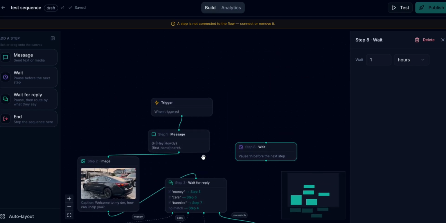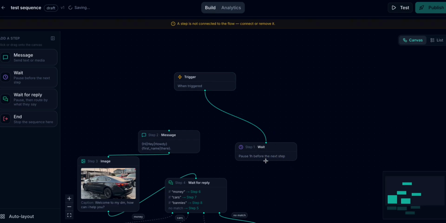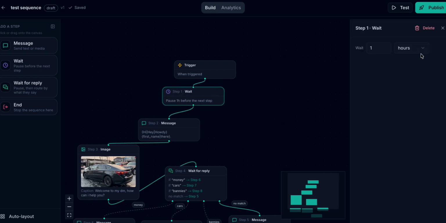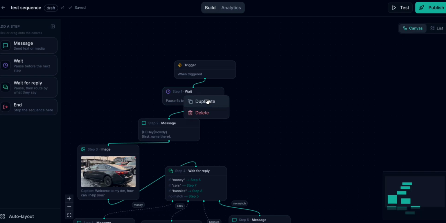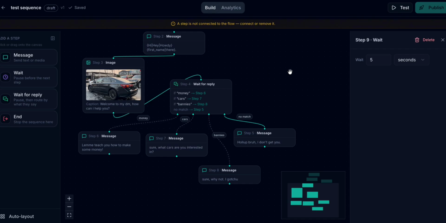And then you can add a wait. I'm just going to unlink this, and I'm going to drag this trigger to a wait, and I'm going to drag that to this right here, which means that after the trigger, I want to wait for 5 seconds before I send my response. So this is going to wait 5 seconds. You can also duplicate this, and then I can put this over here.